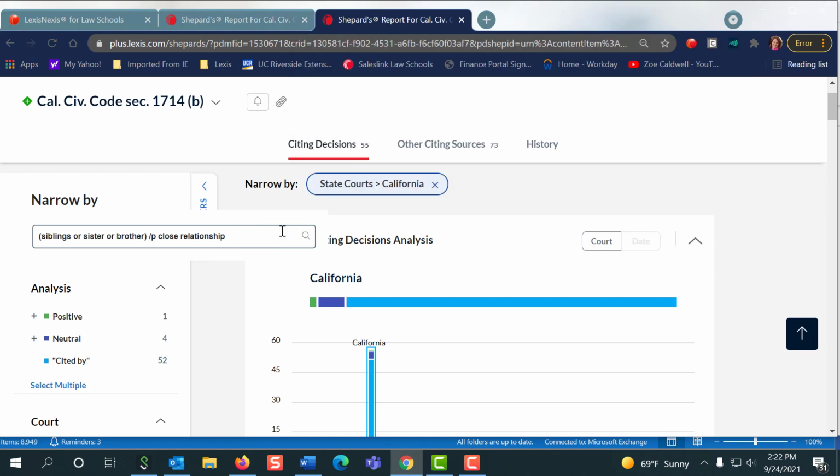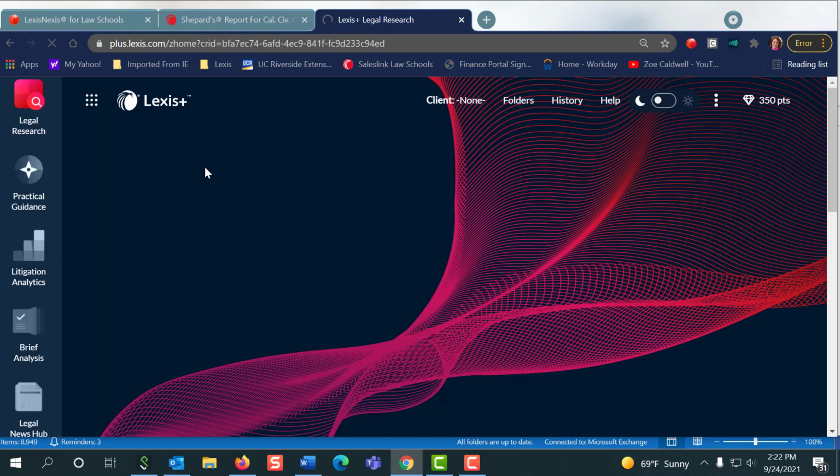Now, this statute wasn't on point, so I'm not going to run this, but you definitely want to do this step if you have a statute that's on point for your research. You want to find out where your terms are in cases that cite your statute. Okay. So we're going to go back to the beginning again. We're going to move on to the next step.